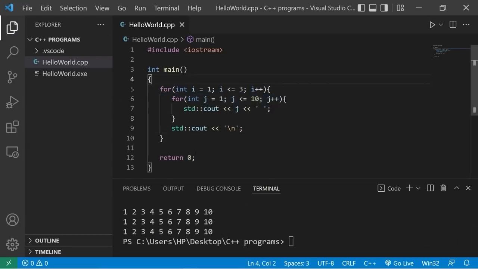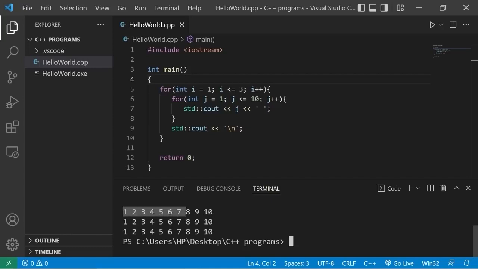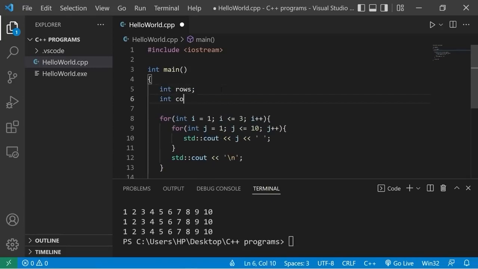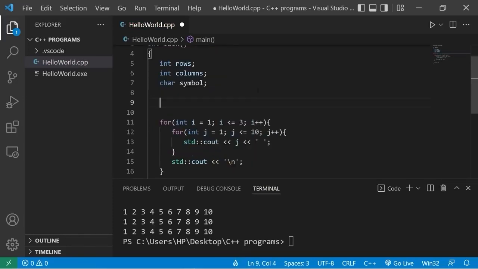Just as a practice project, let's create a program that will print a rectangle made out of symbols. We'll let a user specify how many rows and columns. We'll use our nested loop that we created previously. So we have int rows, int columns, then char symbol. We're going to ask for some user input. We'll need some prompts. Standard output, how many rows?